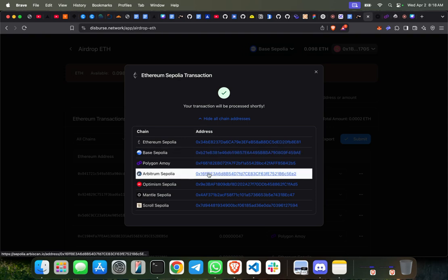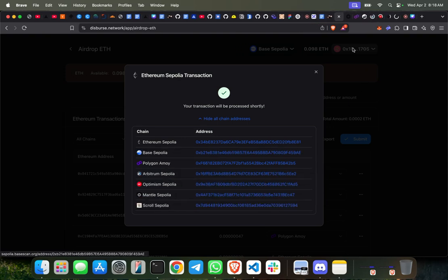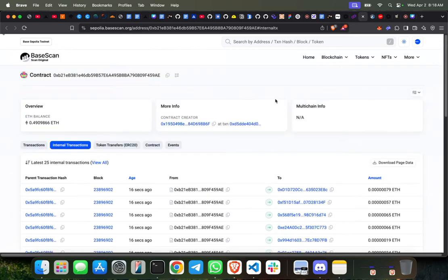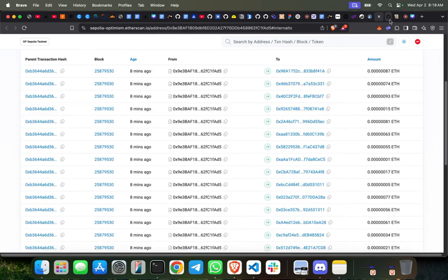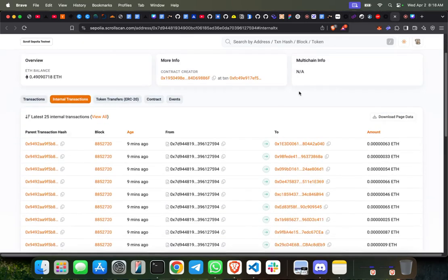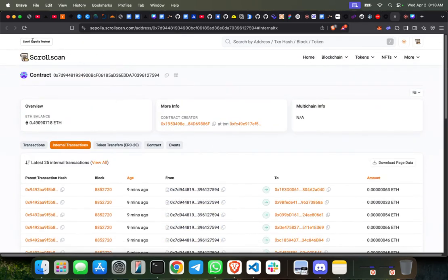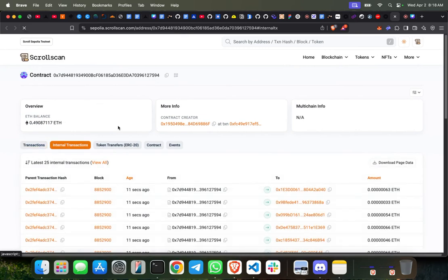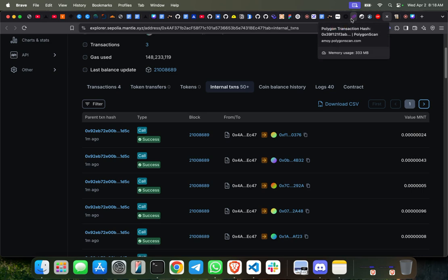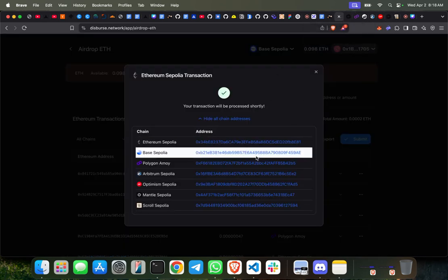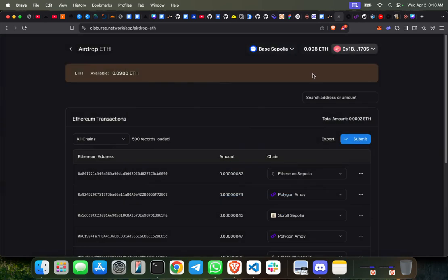You can go to all these chains, and you will be able to see all these transfers on Base, Arbitrum, Optimism, Mantle, Scroll, and all these chains. And all of this is actually powered by Disburse Network. So yeah, we are looking forward to building the next generation payment rollup using Espresso. Thank you.